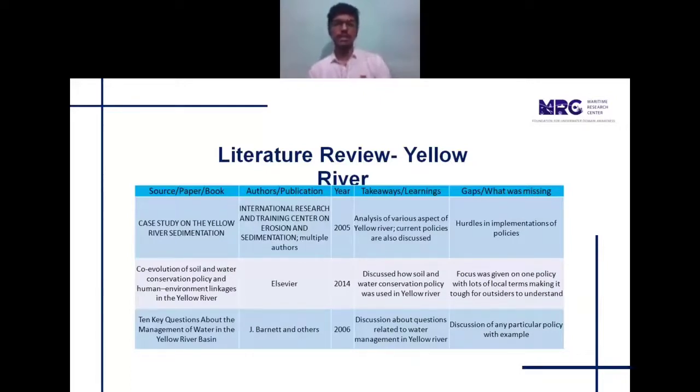So this helped me understand how effective the soil and water conservation policy was in mitigating the issues caused by sedimentation in China. And it also helped me establish a global to Indian perspective in the whole scheme of things.